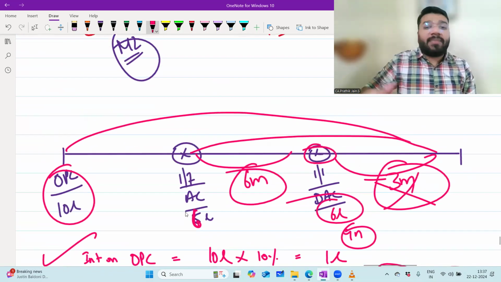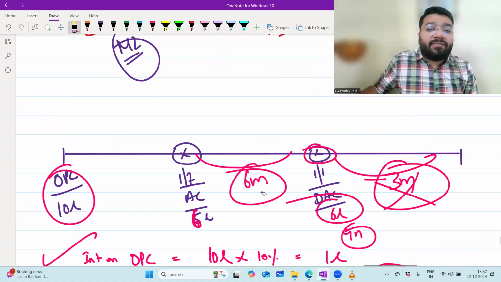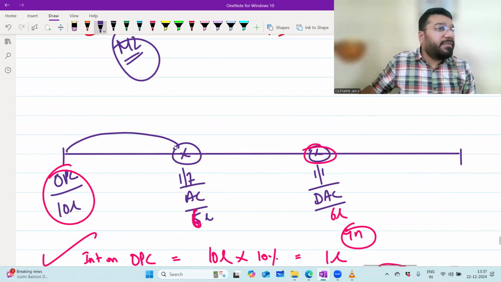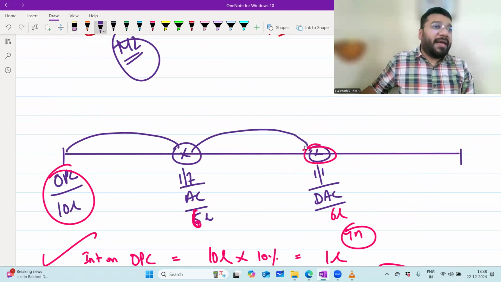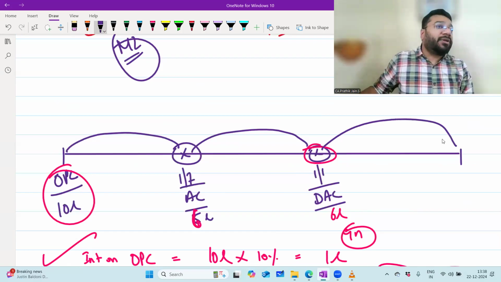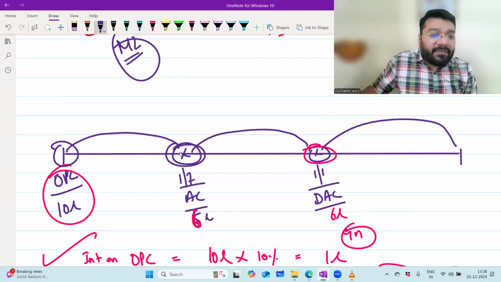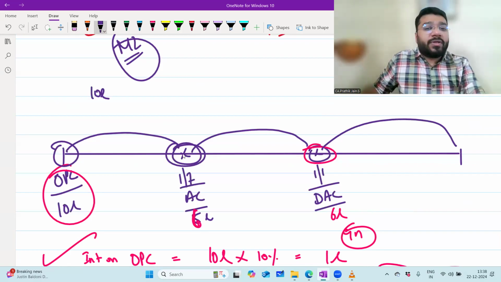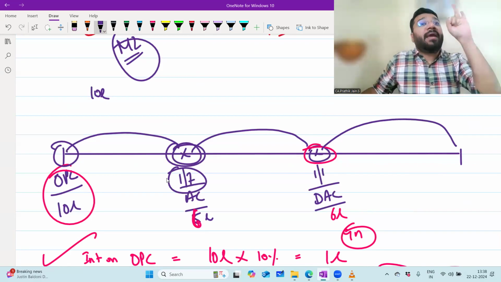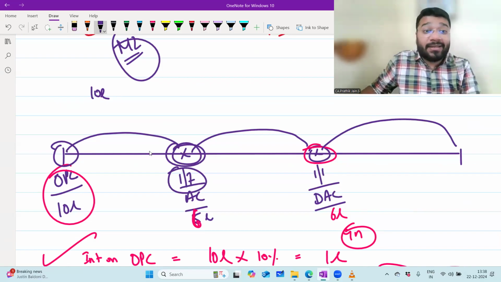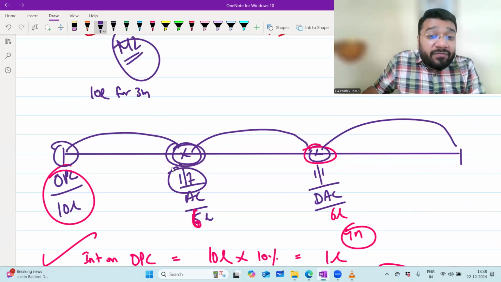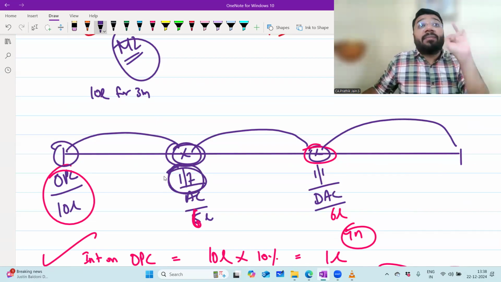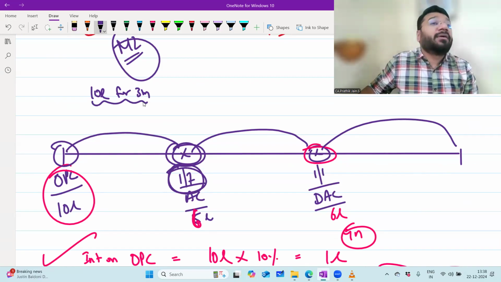Or you can do my method. What is my method? You have to do the calculation from event to event, from one event to another event. From this event to this event, one calculation. From this event to this event, another calculation. Please tell me, from this event to this event, how much money is enjoyed for how many months? 10 lakh for 3 months. 1 July means April, May, June, not July. 1st July you have introduced the capital, which means 10 lakh is used till 30 June only. So April, May, June. So 10 lakh the firm enjoyed for 3 months.